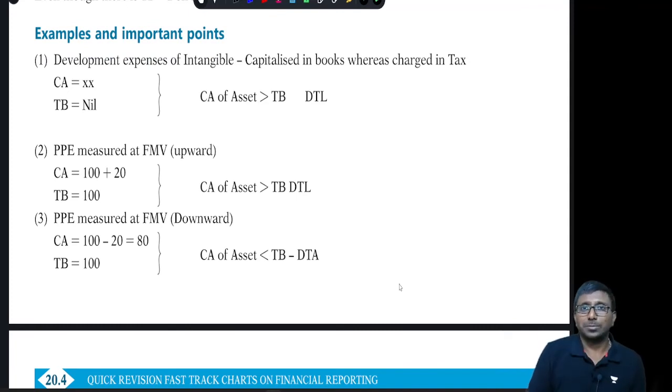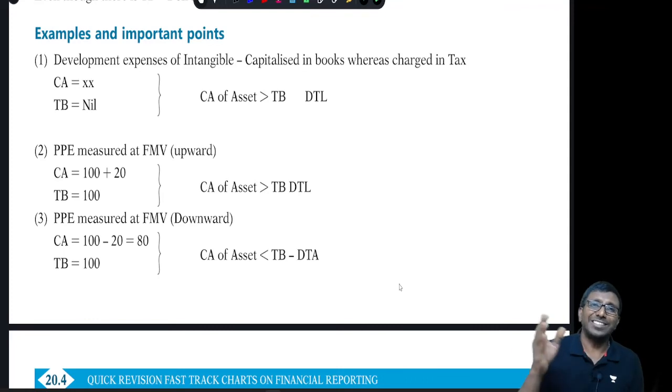Suppose development expenses, as per the income tax, will be charged immediately. That means there will not be any future allowance, so the tax base is equal to 0, but there will be a carrying amount, because we will be recognizing it as an intangible asset under development.